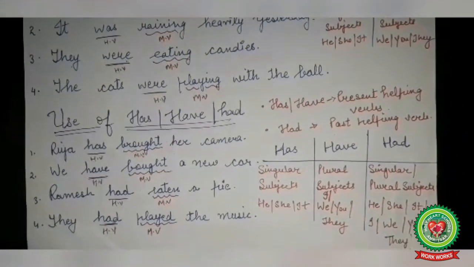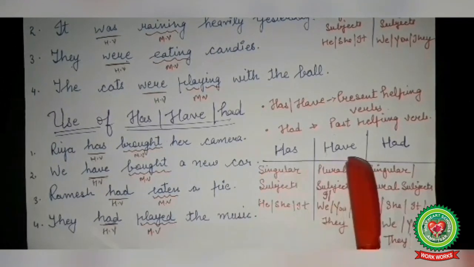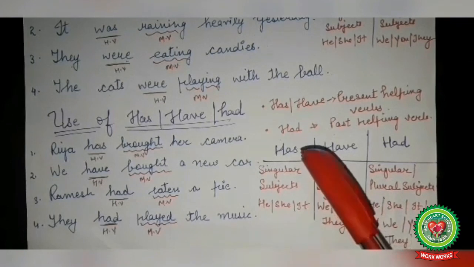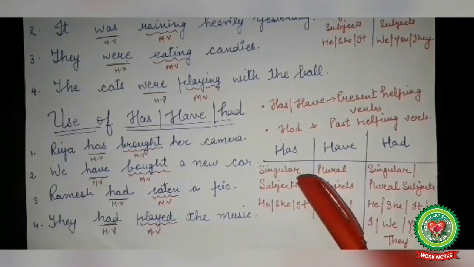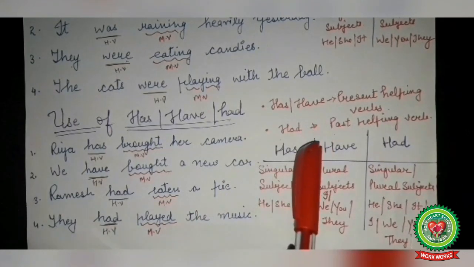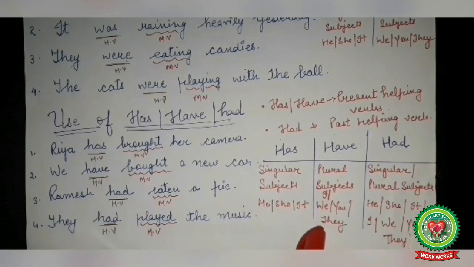Now look here where to use the helping verbs or auxiliary verbs has, have and had. Auxiliary verb has is used when the subject is singular, like he, she or it. Auxiliary verb have is used when the subject is plural, like I, we, you and they.